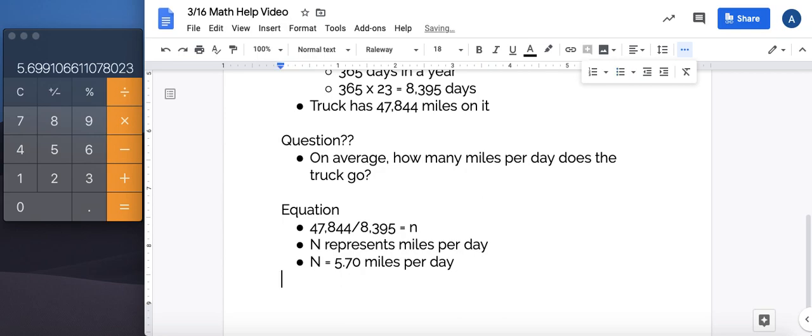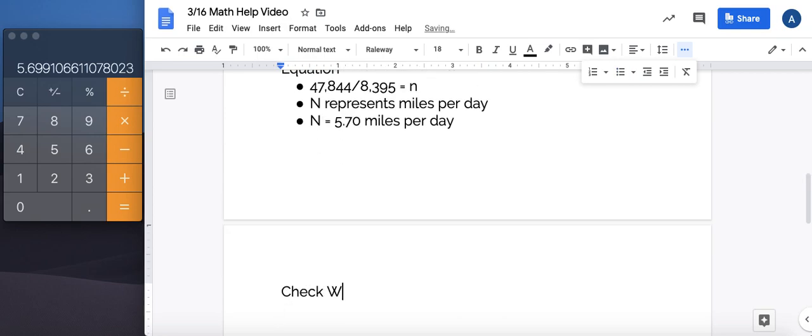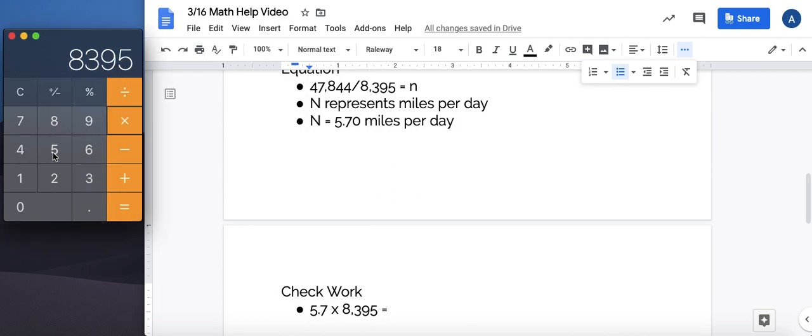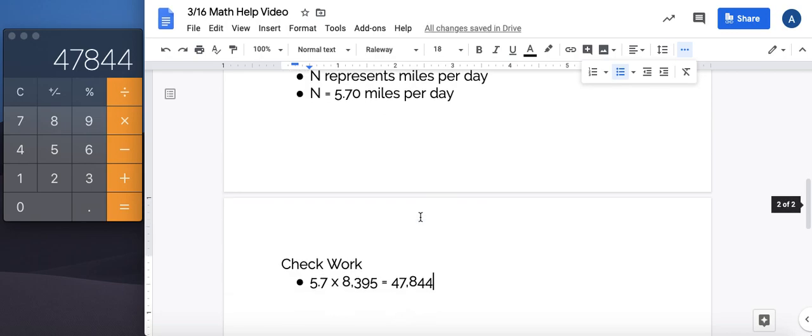Next, we have to check our work. So I have to multiply my miles per day times the days in a year. Let's see. I'm going to keep this number in my calculator because it's exact. I'm going to multiply by 8,395, and I get back to 47,844. So now I've checked my work.